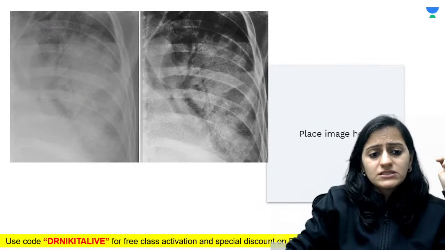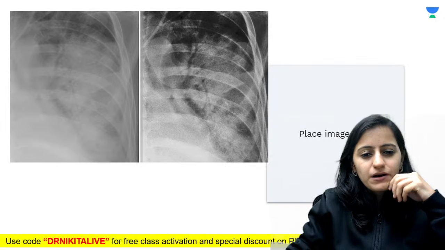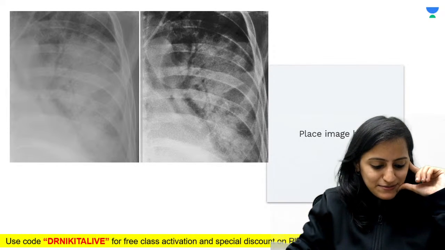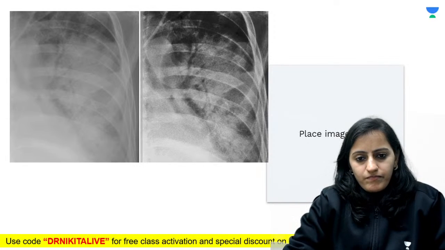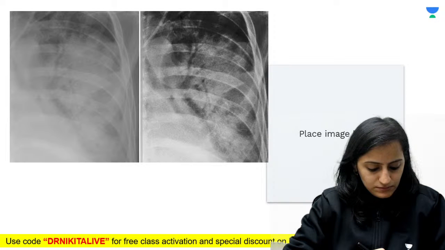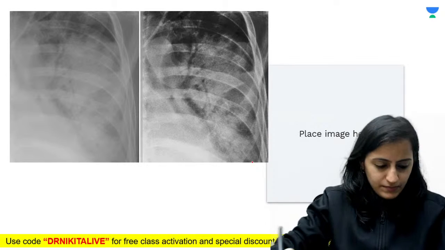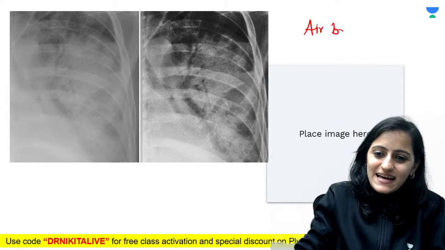Okay, now look at this one. What are you seeing in this image? Any particular sign? Very good, Orchid, absolutely right. We are seeing a sign here called the air bronchogram sign.